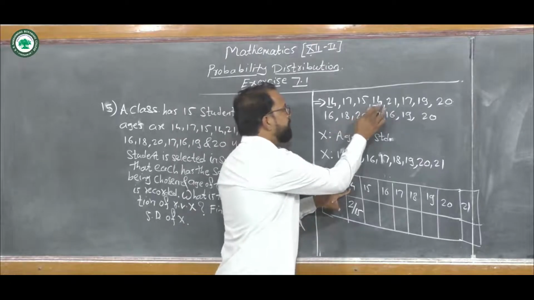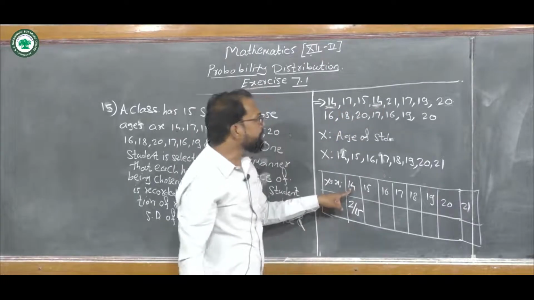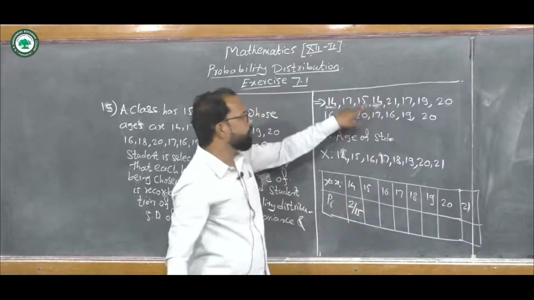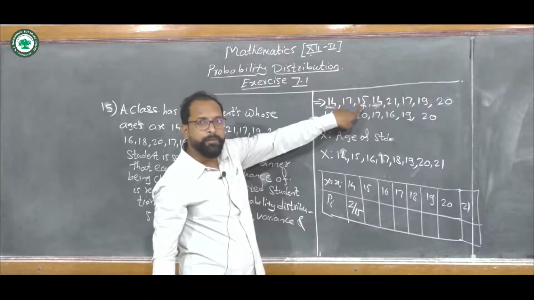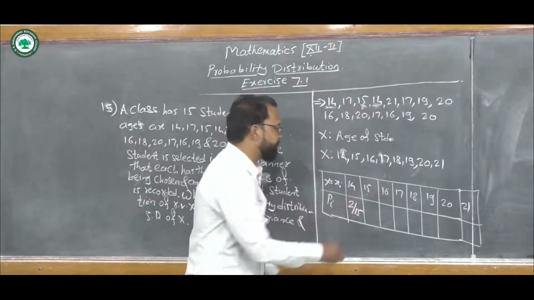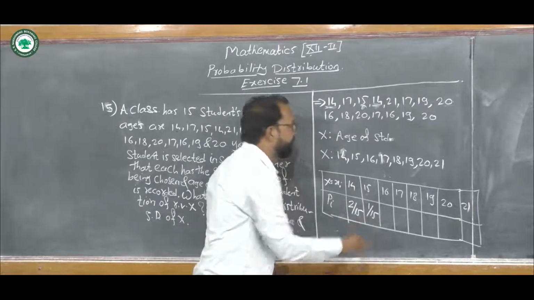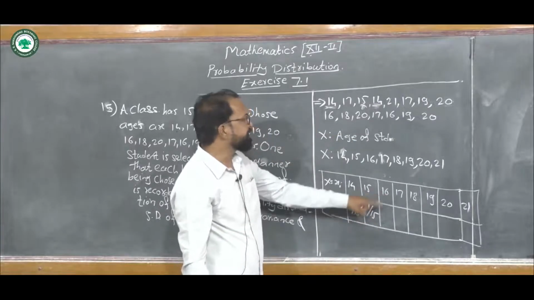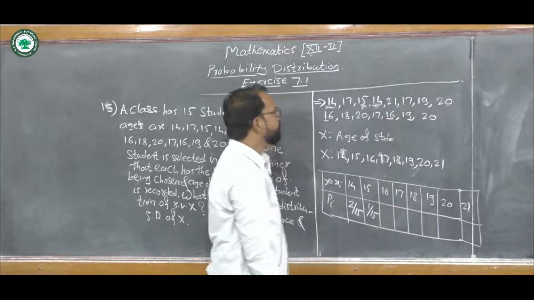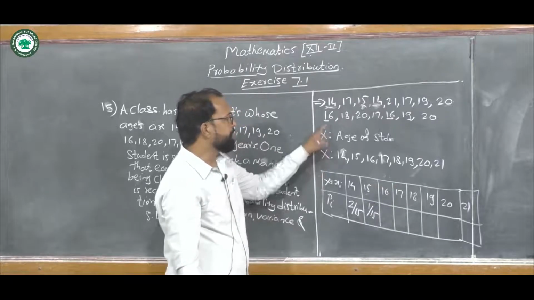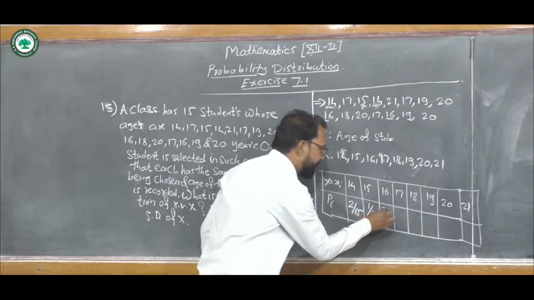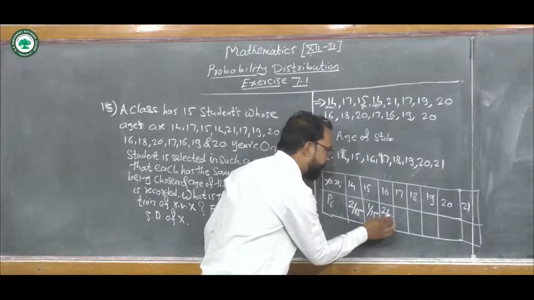Next, only one student has age 15, so the probability that X takes the value 15 is 1 upon 15. For age 16, there are 2 students, so the probability is again 2 upon 15.